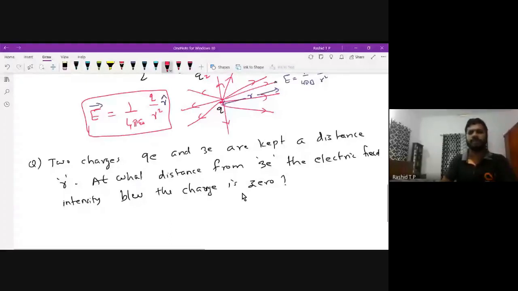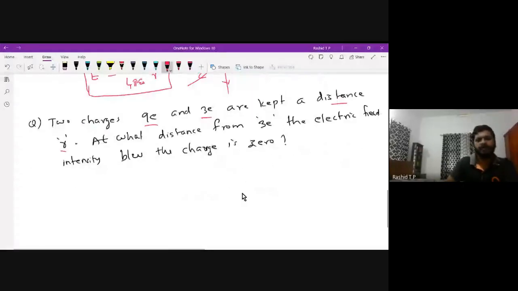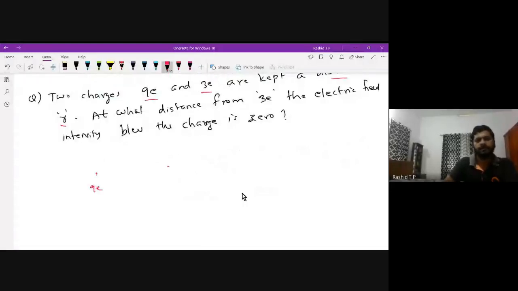Two charges 9E and 3E are kept at a distance of R meter. The distance between these two is R meter.